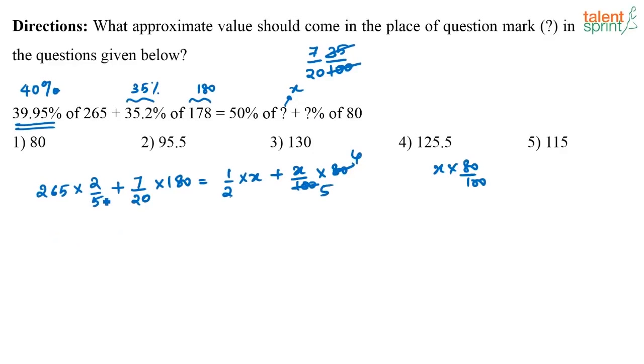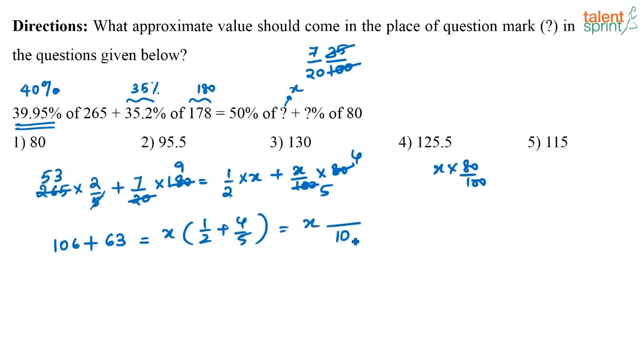What will you get? Here you have 53, correct? 53 into 2, that is 106, plus again here you will have 180 divided by 20 is 9. So 7 9s are 63. That is equal to, here you have x into half plus 4 by 5. So what is half plus 4 by 5? Half plus 4 by 5 is nothing but 5 plus 8, that is 13 by 10, right? You can make this denominator common, make it as 10. So you will have 5 plus 8, that is 13. Or I can say 106 plus 63, that is 169 is equal to x into 13 by 10.